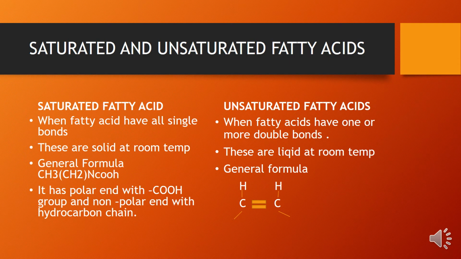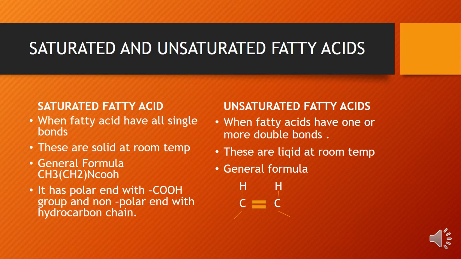Next is saturated and unsaturated fatty acids. What are saturated fatty acids? When a fatty acid has all single bonds, it is called a saturated fatty acid. But if the fatty acid has one or more double bonds, then it becomes an unsaturated fatty acid.